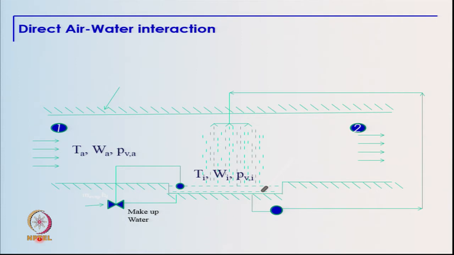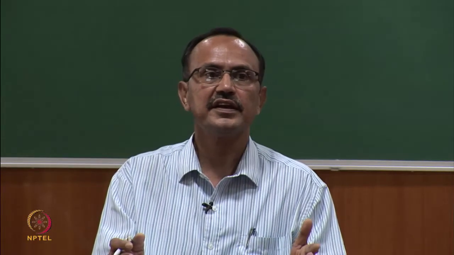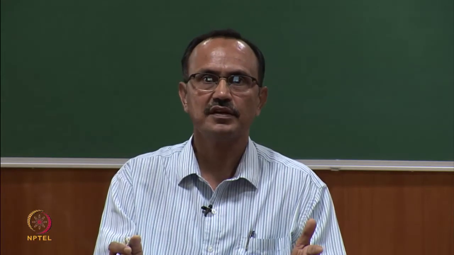Keeping the basic psychrometry in mind, now let us look at some processes which are of interest in air conditioning practice. Let us first talk about direct air water interaction, which we see extensively in cooling towers, which are used in refrigeration systems, which are used in power plants, and this type of interaction is also seen in air washers and the desert coolers, which we use extensively at home.